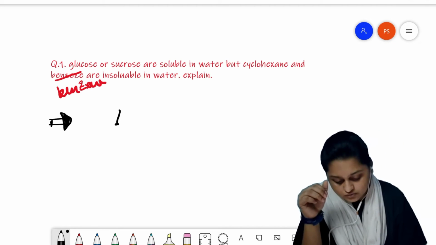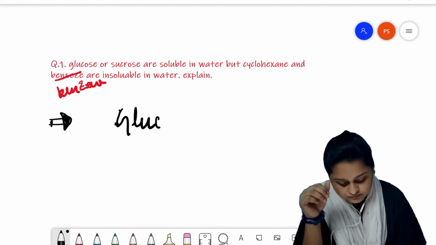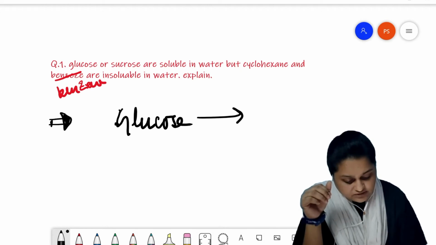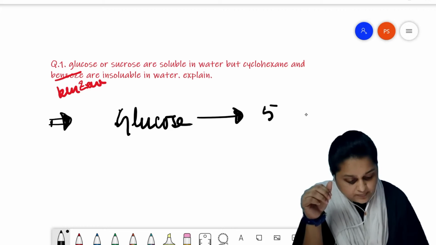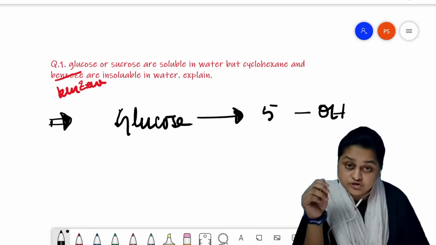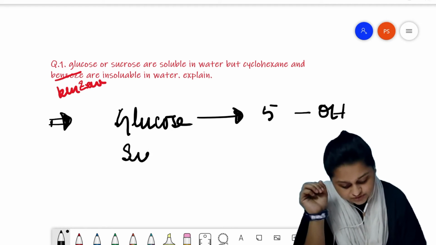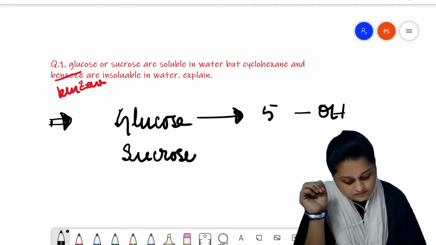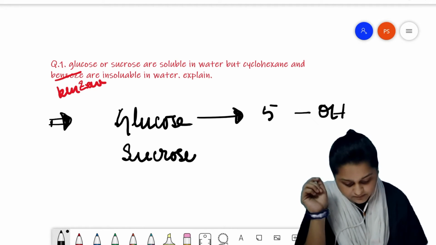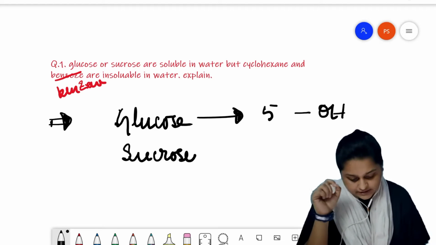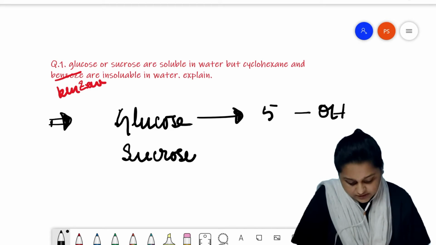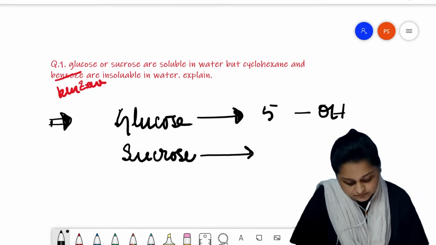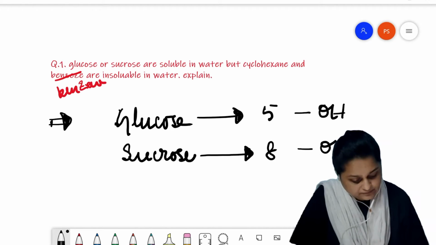Now, in glucose, there are 5 OH functional groups present, and in sucrose the number of OH groups is 8.